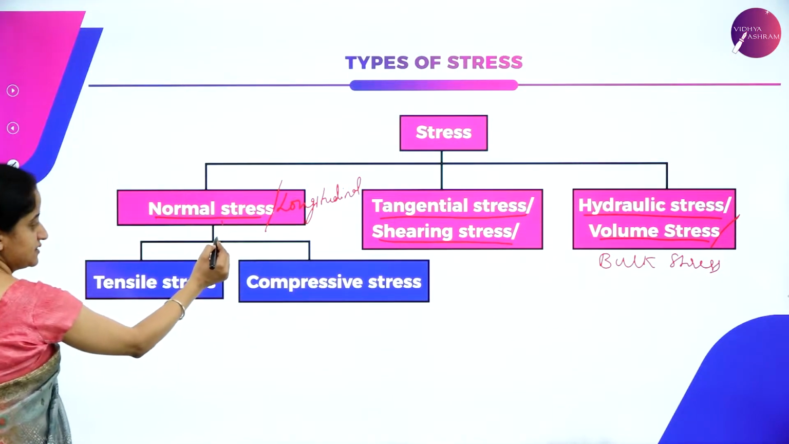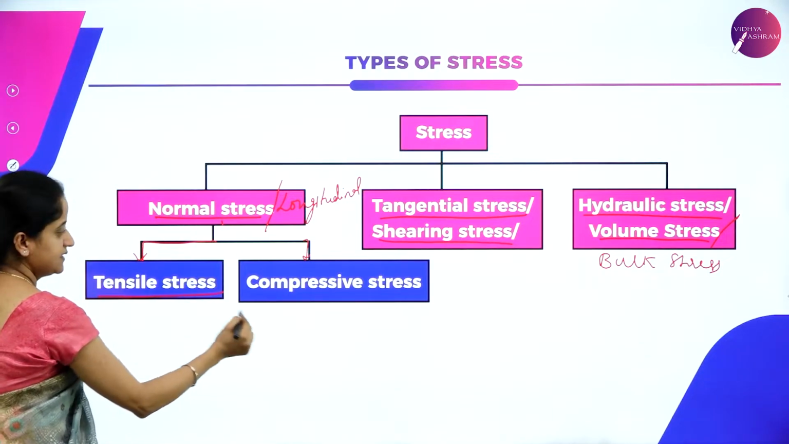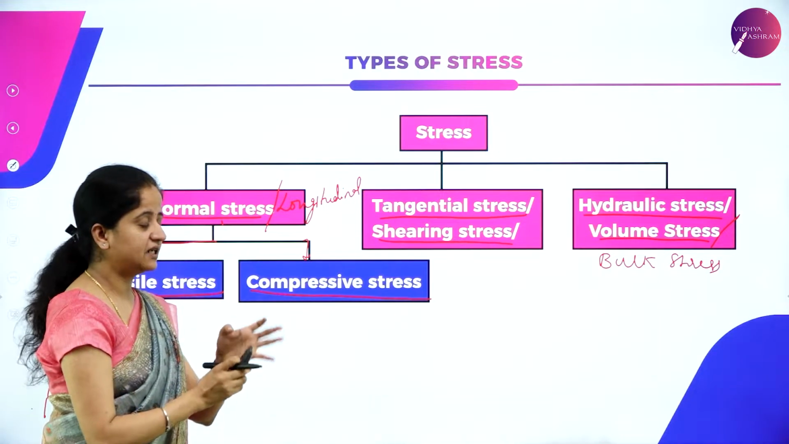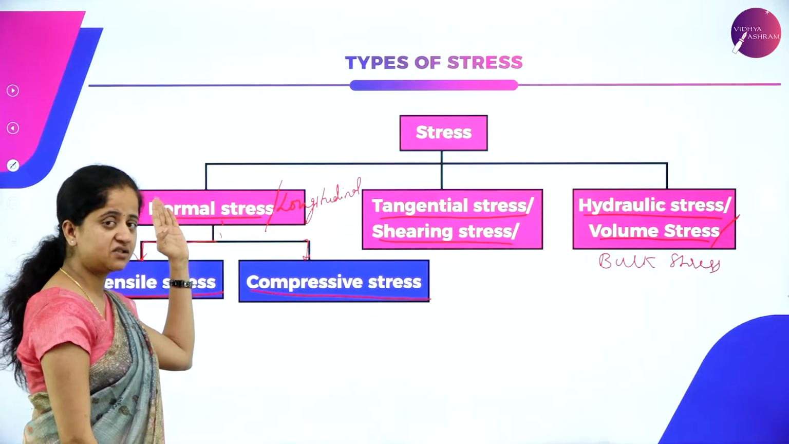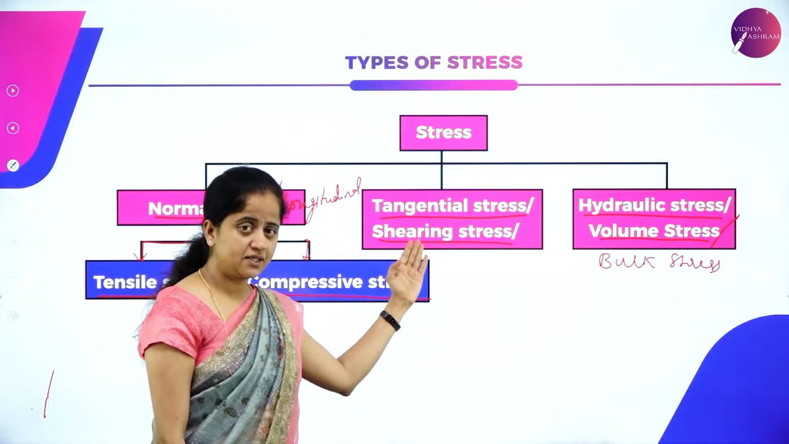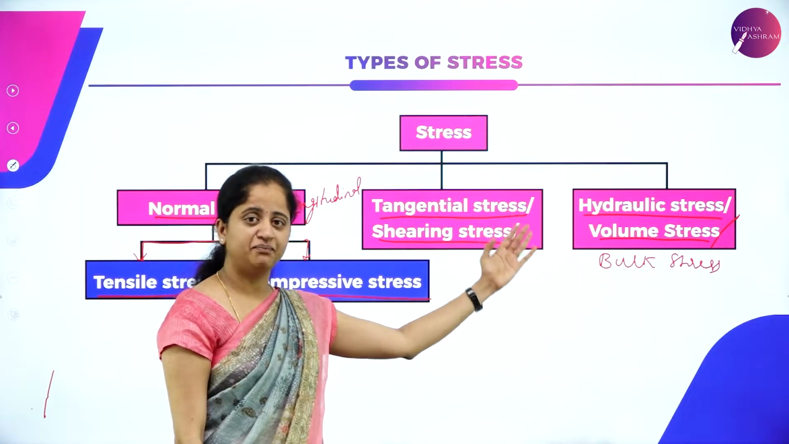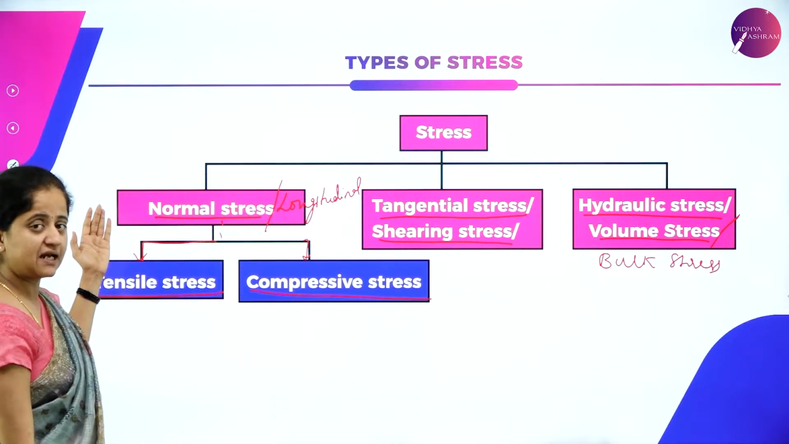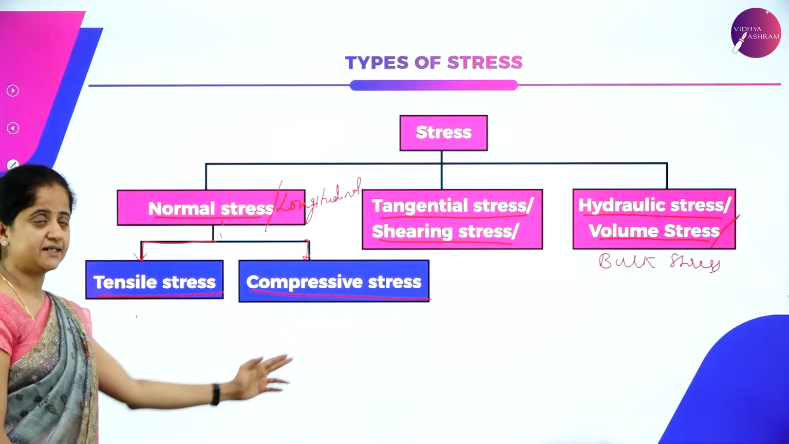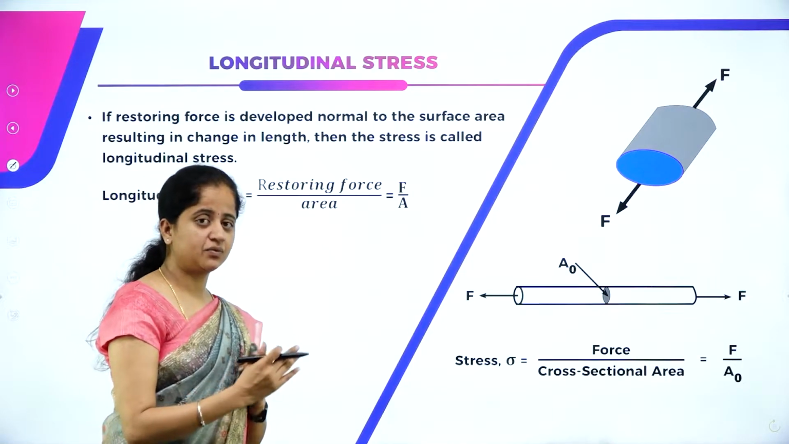So this normal stress is again classified as tensile stress and compressive stress. Understand? Stress is basically classified into three types: normal stress or longitudinal stress, tangential stress or shearing stress, hydraulic stress or volume stress, or we can call it bulk stress. Normal stress is again classified into two types, tensile stress and compressive stress. So let us understand these types one by one.